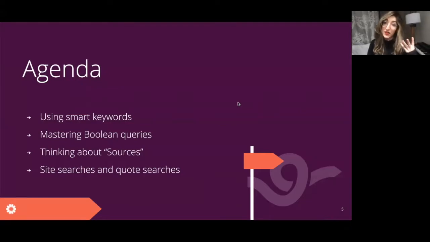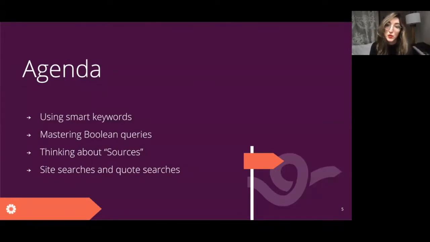We're going to talk about 4 things today. Firstly, we're going to talk about keywords. So how you can use keywords more strategically in your searching. Then we're going to talk about Boolean queries. If you haven't heard of Boolean queries before, that's fine. This is going to be like a crash course for you. And if you have heard of them before, hopefully you'll learn some new tips and tricks. That's going to be one of the main things we talk about today.